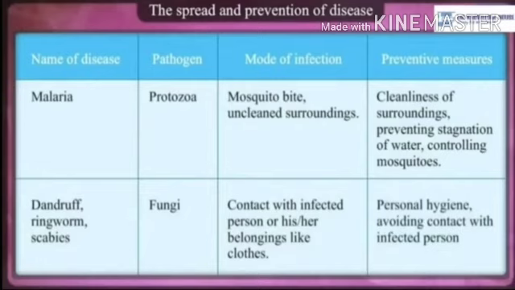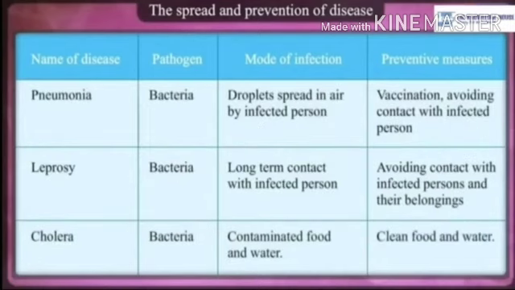Next is dandruff, ringworm, scabies, caused by fungi. How to avoid? Avoid contact with an infected person or belongings of that person. And how to prevent? Personal hygiene, avoiding contact with an infected person. Next is pneumonia, caused by bacteria. Mode of infection: droplets spread in air by an infected person. Preventive measures are vaccination and avoiding contact with an infected person. Leprosy is caused by bacteria. Mode of infection is long term contact with an infected person. Prevention is avoiding contact with an infected person and their belongings.